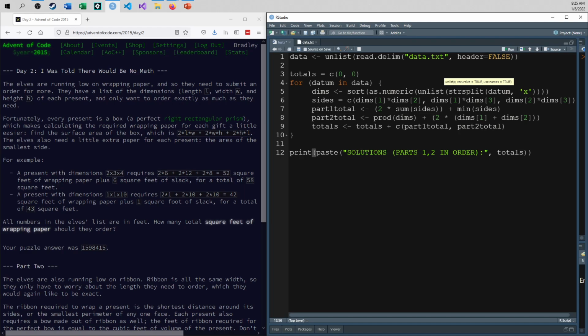Then, since these are now strings, convert every string element into its numeric or integer form, and then sort them, because I'm going to need to find the smallest or second smallest for part 2. So there's no reason not to sort it. It's a lot of work to take that one little string and convert it into 3 numbers, and I'm guaranteeing that the numbers are sorted as well.